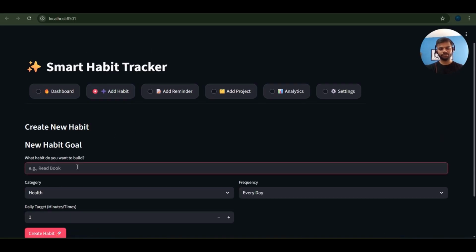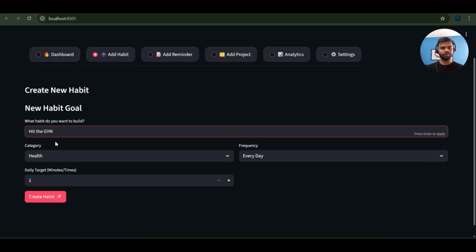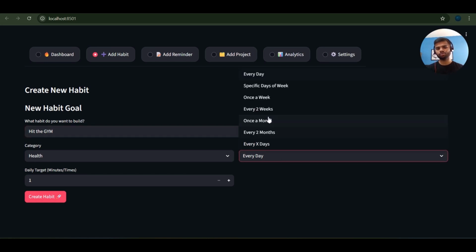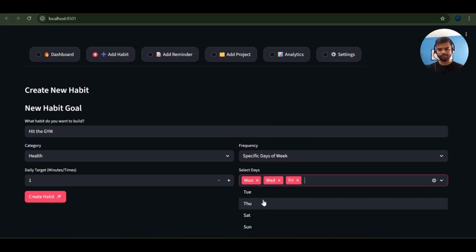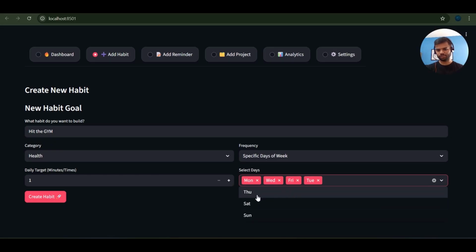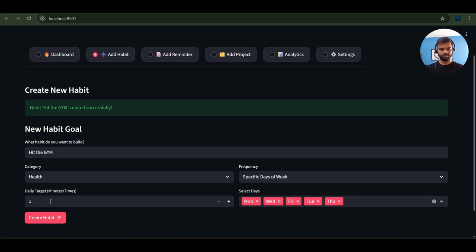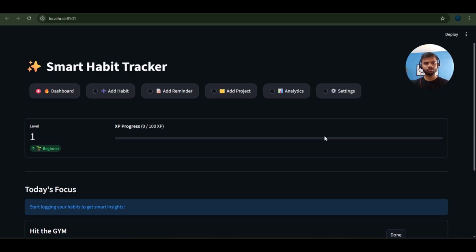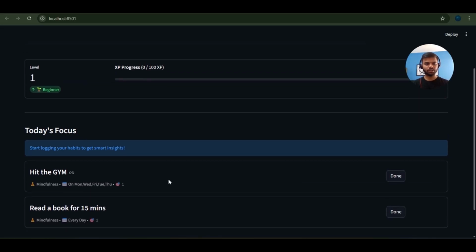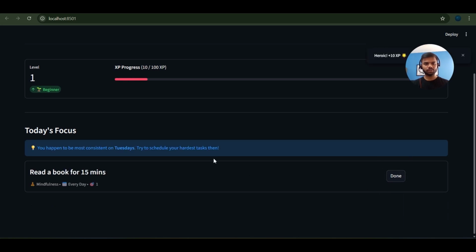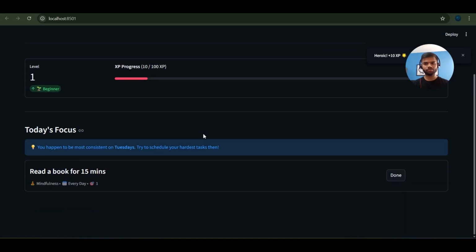If you want, I can add more habits like hit the gym. This habit comes under the category health, and let's say I want to go 4 days a week. For specific days of the week, let's add Tuesday and Thursday. I just click on the create habit button and the habit is created. It's that simple. When we come to the dashboard, you can see today's focus, which is hit the gym and read a book for 15 minutes. These are the 2 habits that we just added. Now if I click on the done button, the XP progress bar will increase by 10 because we will get 10 points.